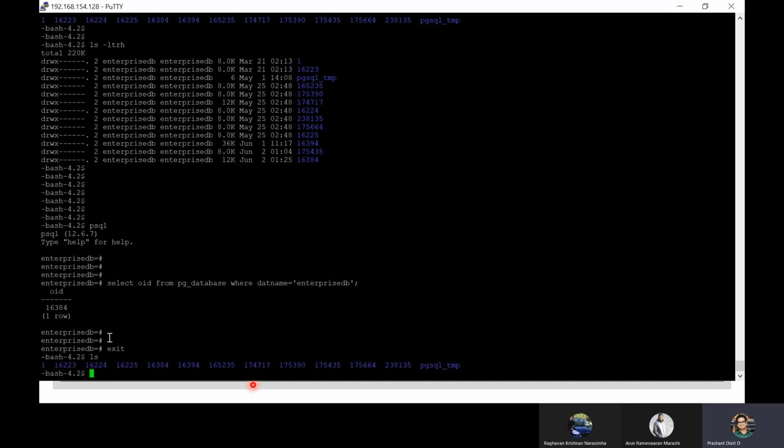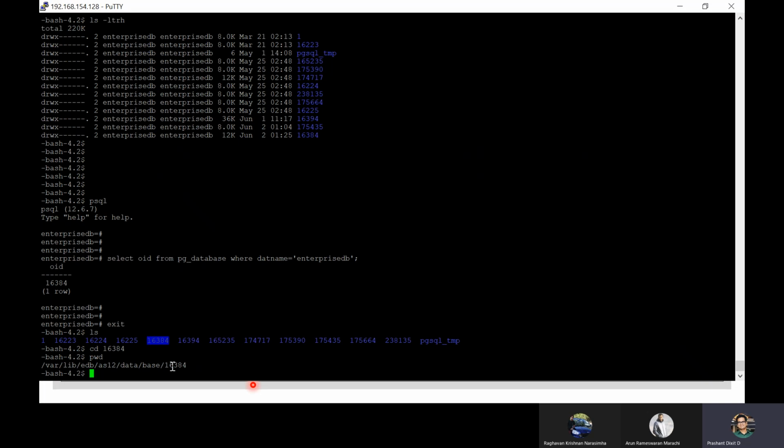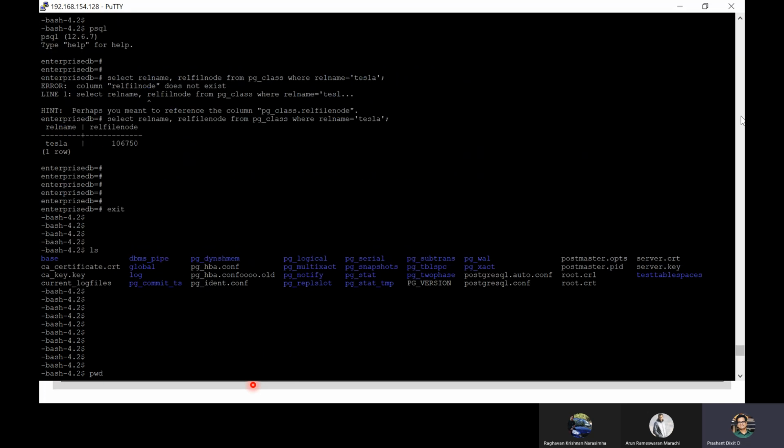Okay, so we are here. Let's go to 16384. Where is that? Here it is. CD into this. Okay, so right now we are in 16384. That is the dedicated folder for our database, Enterprise DB. Next, we also identified the rel file node, or the data file location on the disk, for this table.